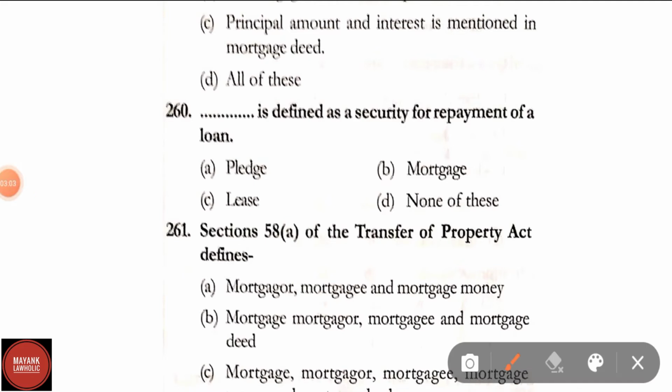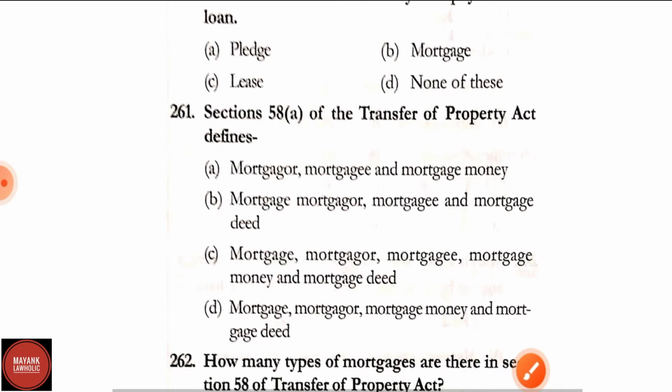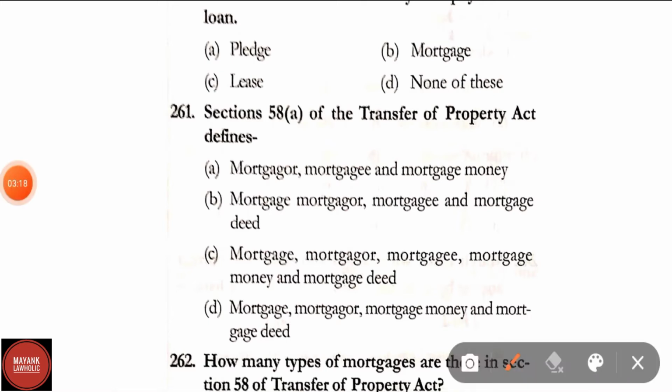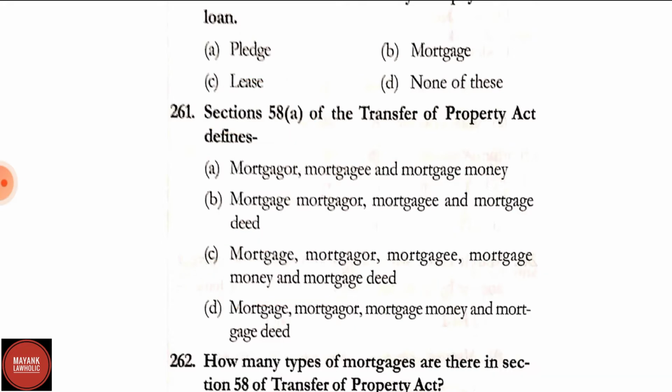Question number 260. Dash is defined as a security for repayment of loan. Correct answer is mortgage. Mortgage is defined as a security for repayment of a loan. Question number 261. Section 58 clause A of TPA defines mortgagor, mortgagee and mortgage money. Option B, mortgage, mortgagor, mortgagee and mortgage deed. Option C, mortgage, mortgagor, mortgagee, mortgage money and mortgage deed. Option D, mortgage, mortgagor, mortgage money and mortgage deed. Correct answer is option C. Under section 58A of TPA, mortgage, mortgagor, mortgagee, mortgage money and mortgage deed are defined.